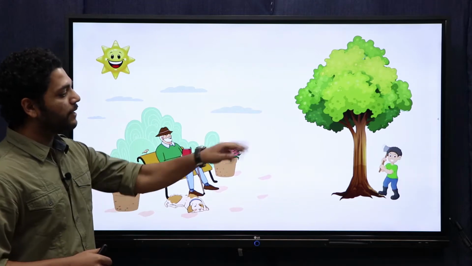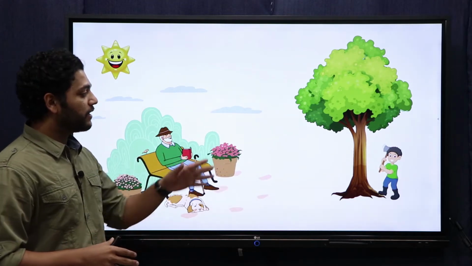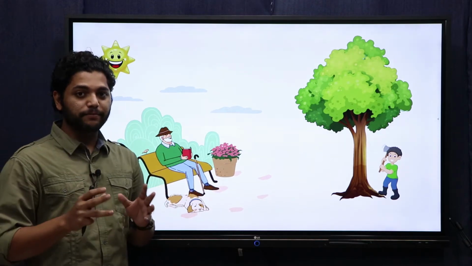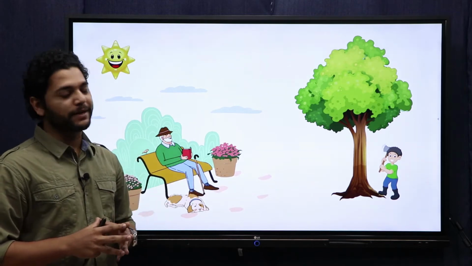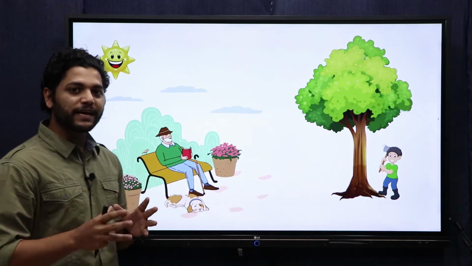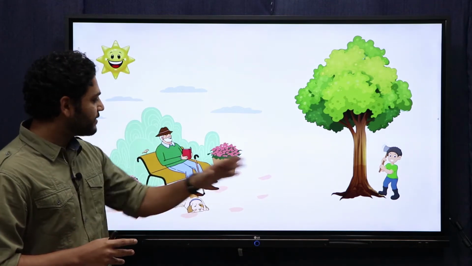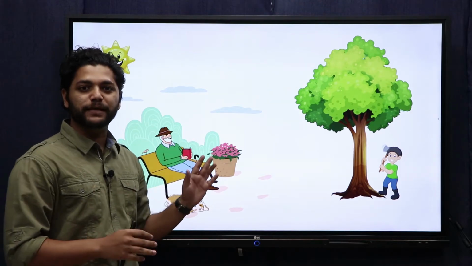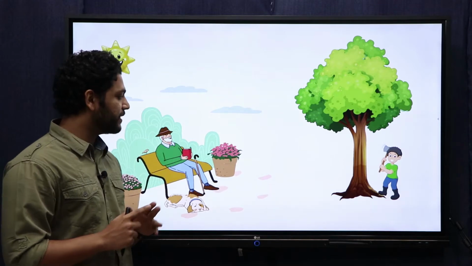Now comes our protagonist, and this is the gardener of the park. His job today is to cut the tree, but you know, this guy leans a bit towards mathematics. He has a keen interest in mathematics. So whatever problems he has in his life, he tries to solve them with mathematics. Now he sees that the old man is having a good time, the dog is sleeping, so he doesn't want to disturb them. So he decides to cut the tree without disturbing these people.